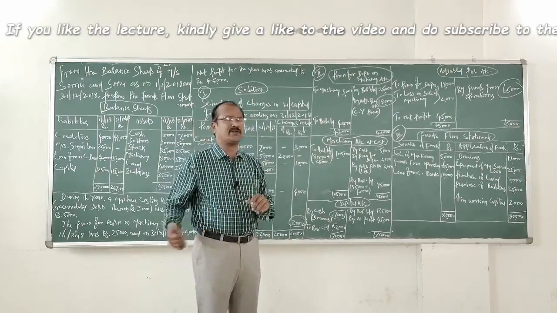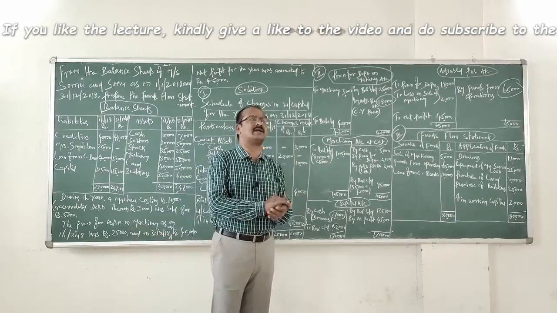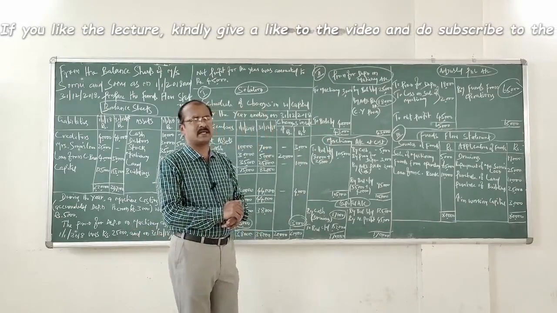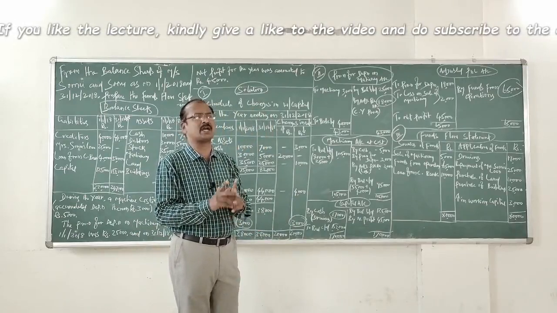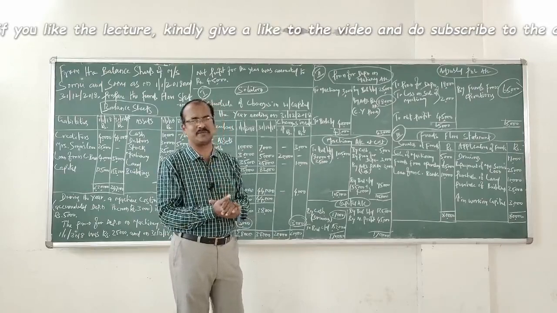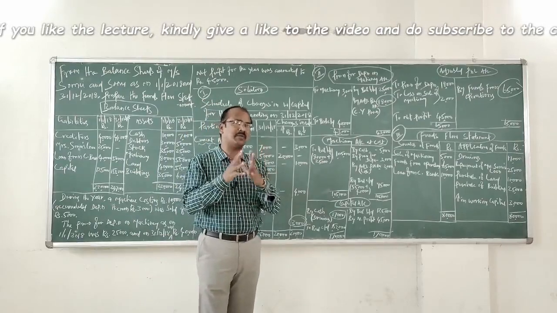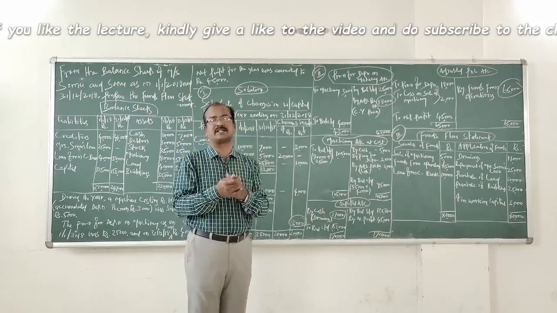Fine. Now if you look at the additional details given in the problem, it says there is a machinery. Cost of the same is 10,000 rupees. Accumulated depreciation there is 3,000 rupees. Sold for 5,000. Now let us form a combined journal entry for this particular transaction.